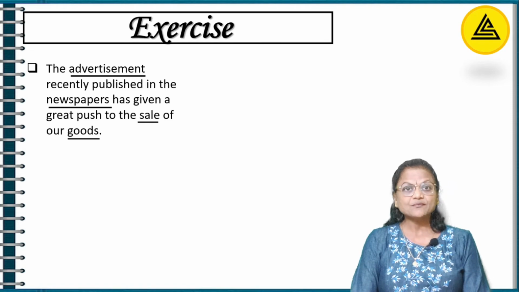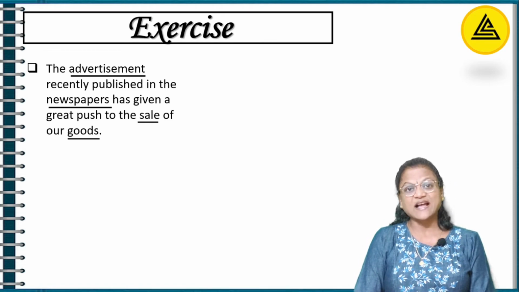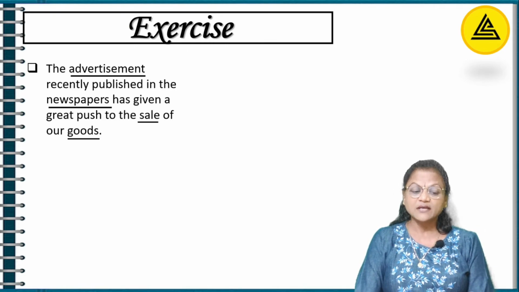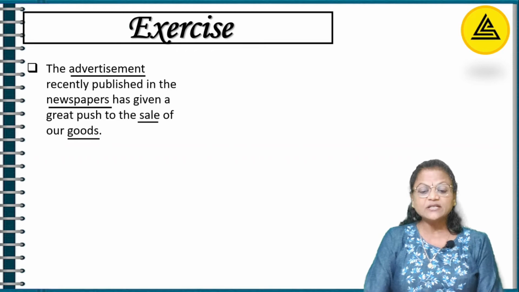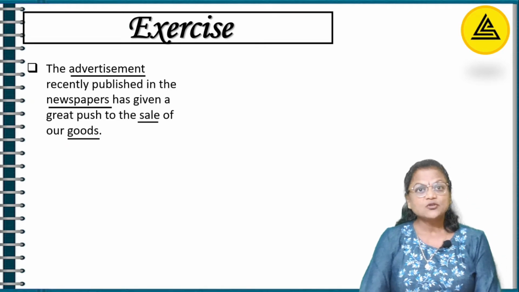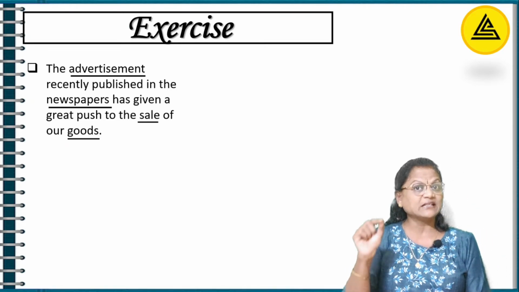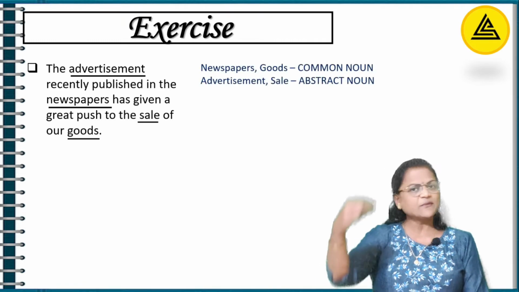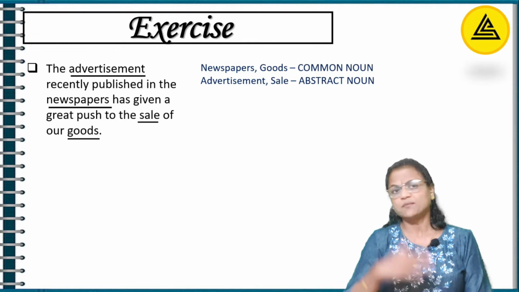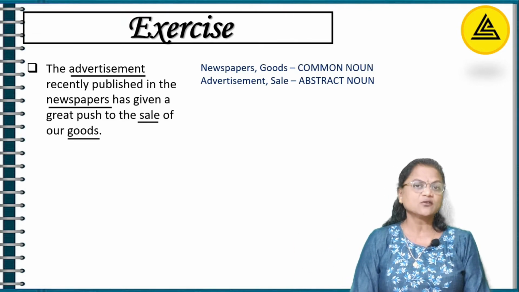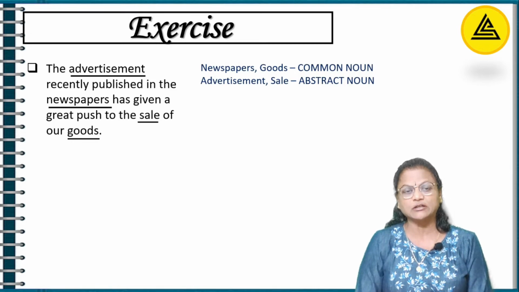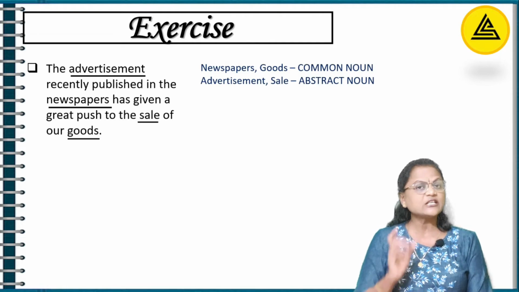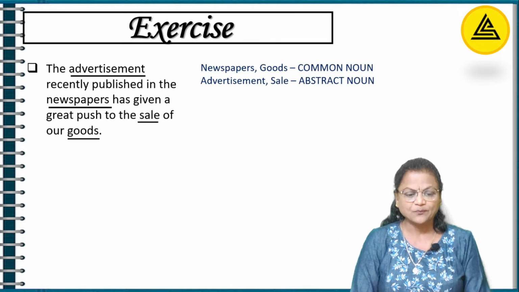So here, I'm talking about what? I'm talking about advertisements. I'm talking advertisements where? In the newspaper. So your advertisement you can show the ad, but you cannot show that exactly this thing is called advertisement, so it becomes an abstract noun. Newspaper you can touch in your hand, you can pick it up, you can pass it to somebody, so it becomes your common noun. Because I haven't said particularly whether it's Times of India or the Hindu or the Telegraph, right? So it's just a newspaper, so it becomes a common noun.